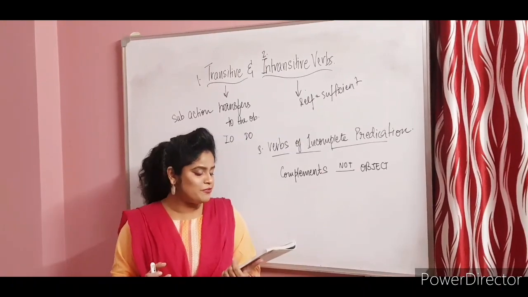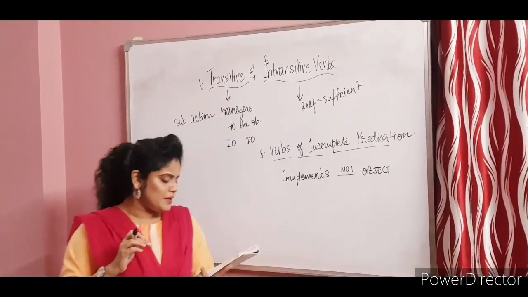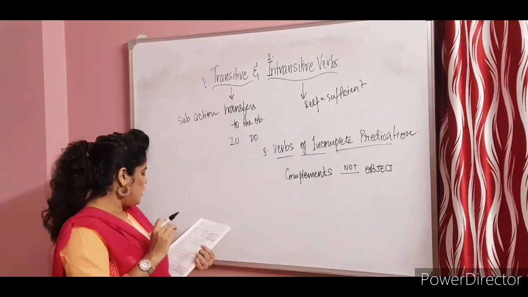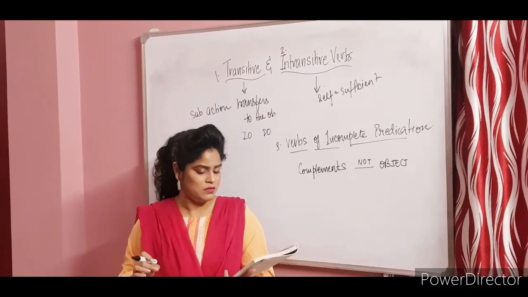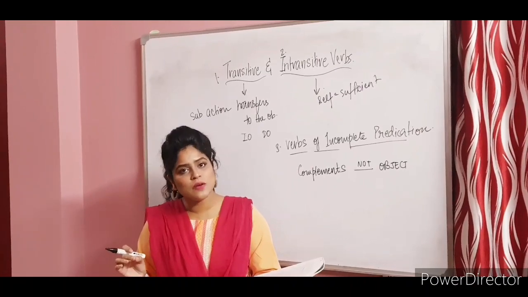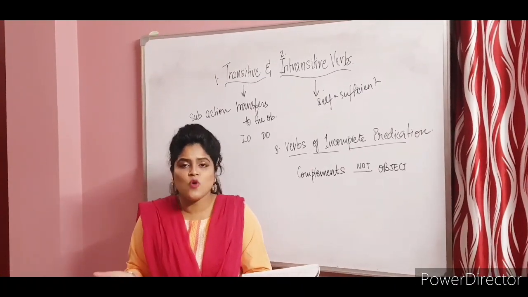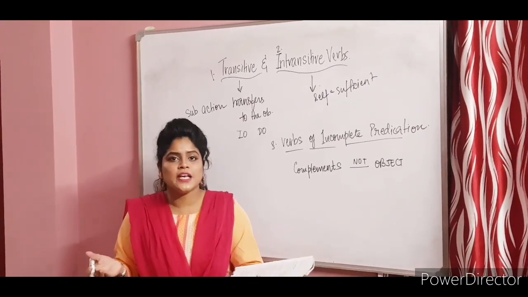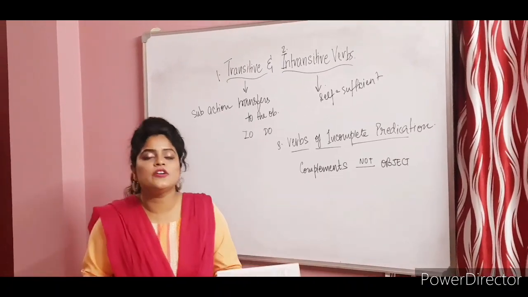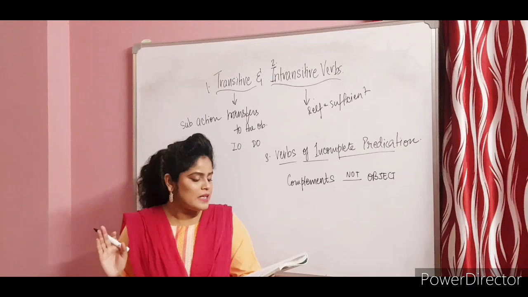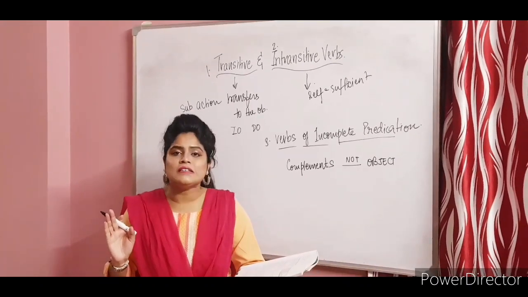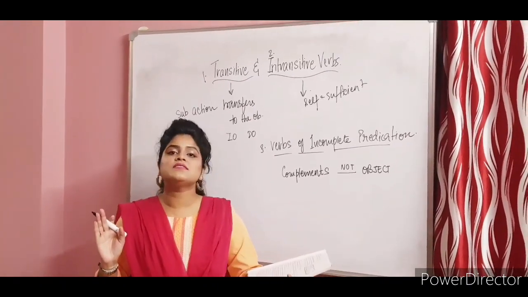But complements are different. For example, let me tell you, she gave me a ball. A ball over here is the direct object. She gave me what? A ball. She gave whom? Me. That is your indirect object. So we know this. Then if I say, I kicked the ball, the ball is the direct object.